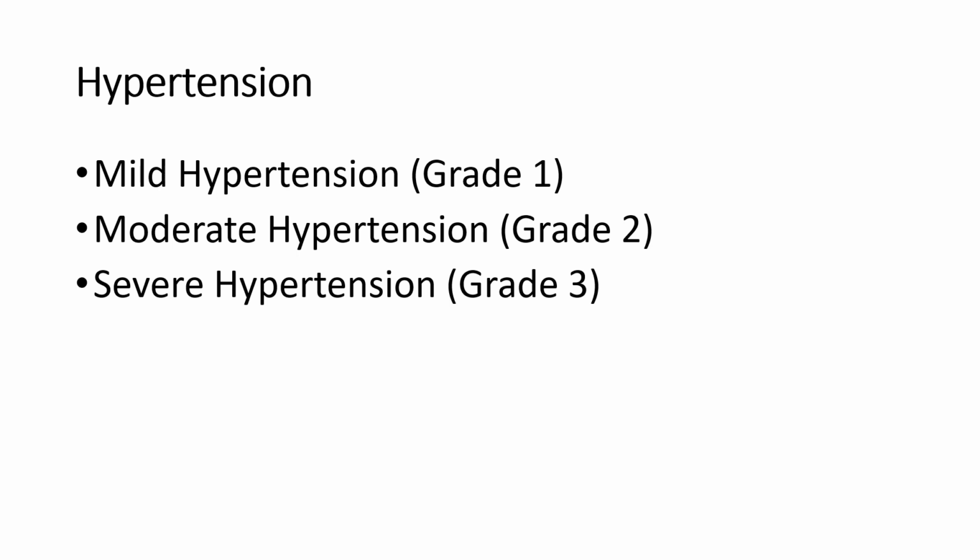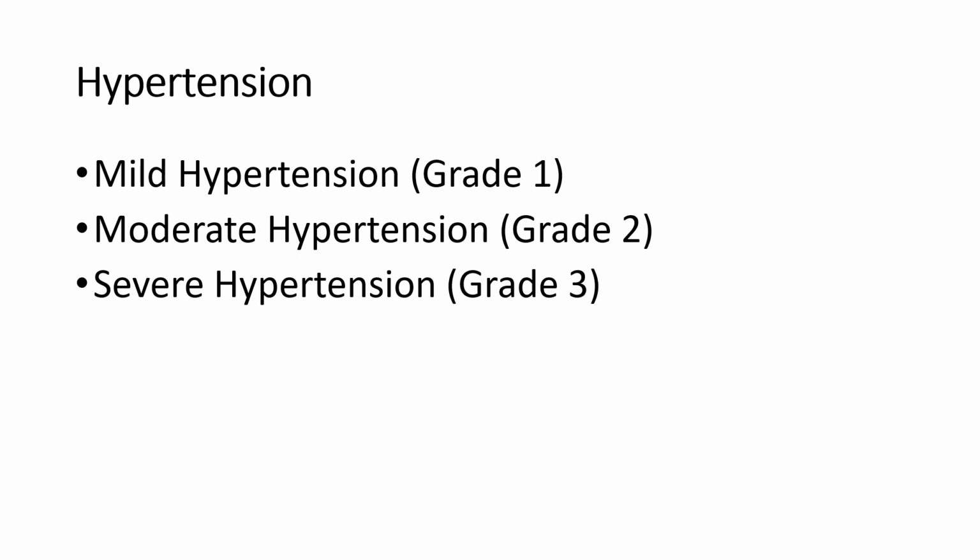Okay, we know that normal blood pressure means when diastolic pressure is between 80 to 84 millimeter of mercury, while systolic blood pressure is between 120 to 129 millimeter of mercury. There are four stages of hypertension: prehypertensive stage, mild hypertension, that is grade 1 hypertension, moderate hypertension, that is grade 2 hypertension, and severe hypertension, that is grade 3 hypertension. Okay, first we will see what is prehypertensive stage.